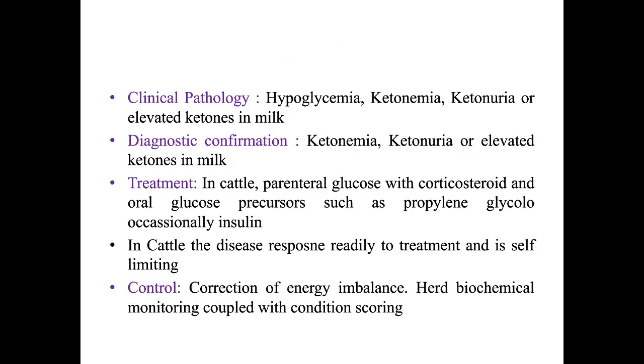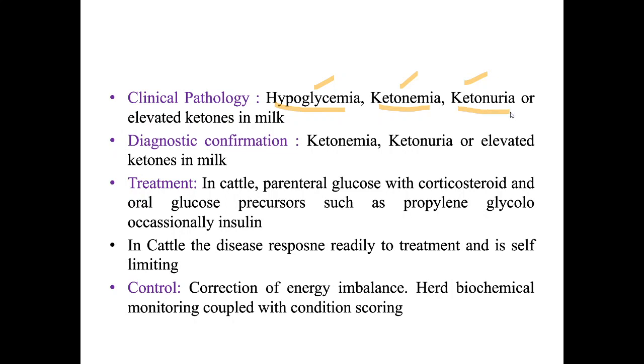Clinical pathogenesis. What can occur in ketosis? Hypoglycemia, which is a decrease in the glucose. Then there can be ketonemia, so ketone bodies increase in the blood. Glucose decreases, ketone bodies increase. Ketonuria: ketone bodies are so much increased that now they are coming in the urine.